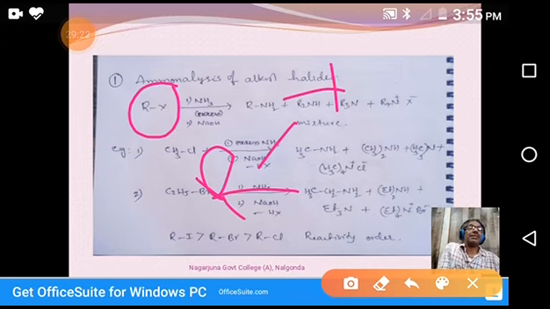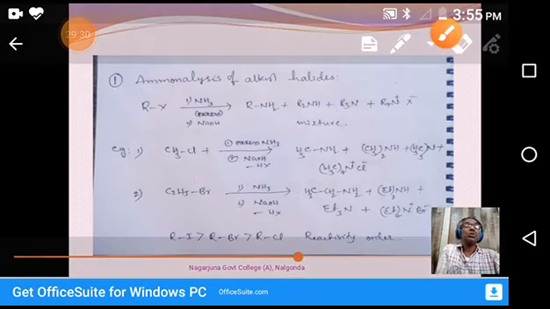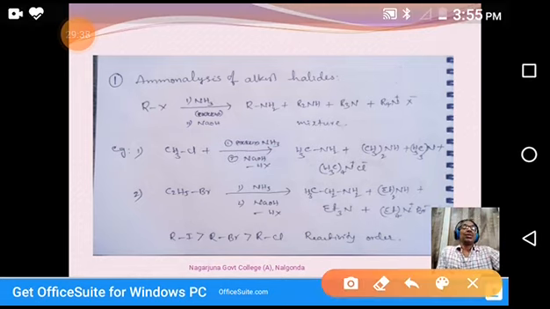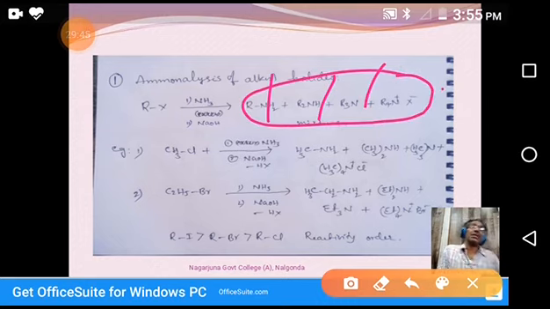When these alkyl halides react with ammonia in presence of base, they form a mixture of amines. We'll get a mixture of primary, secondary, tertiary, and finally quaternary ammonium salts. That's why it is not preferable, even though we have to learn how to prepare.